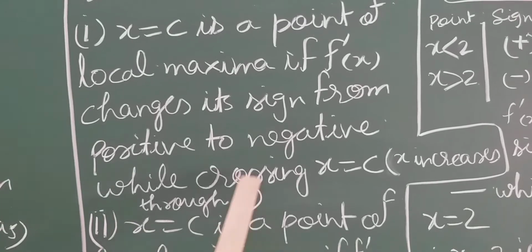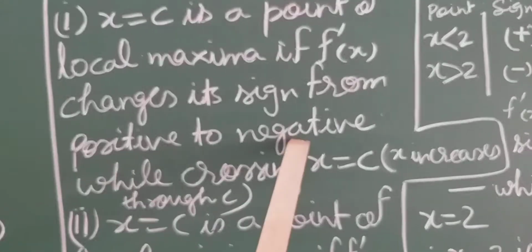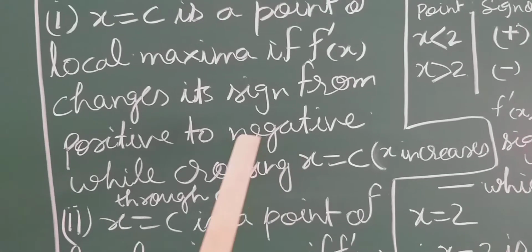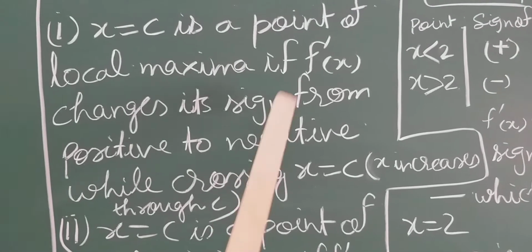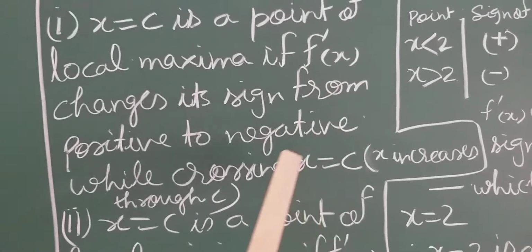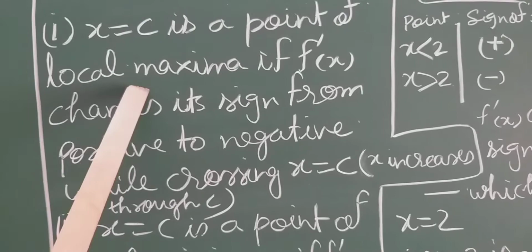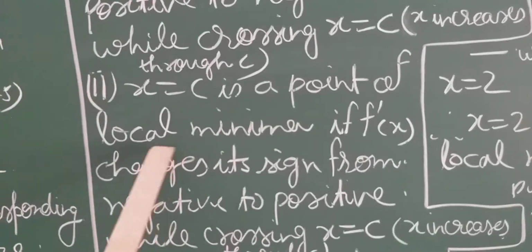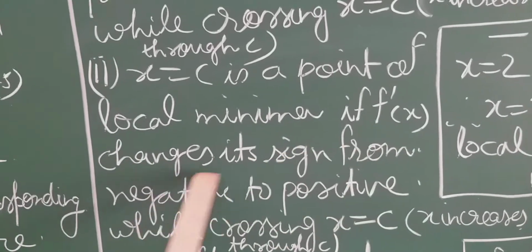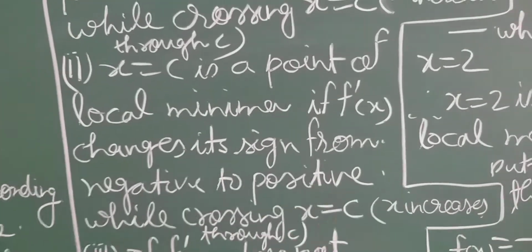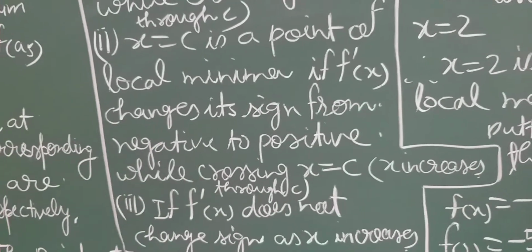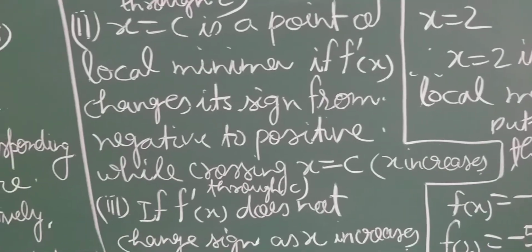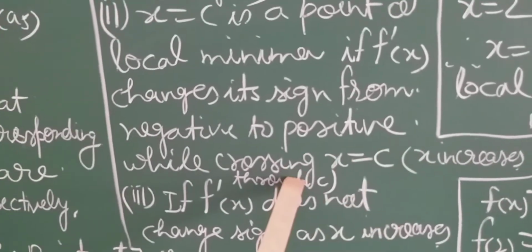If the sign of f dash x changes from positive to negative, then the point is called a point of local maxima. And x equal to c is a point of local minima if f dash x changes its sign from negative to positive while crossing x equal to c, so as x increases through c.